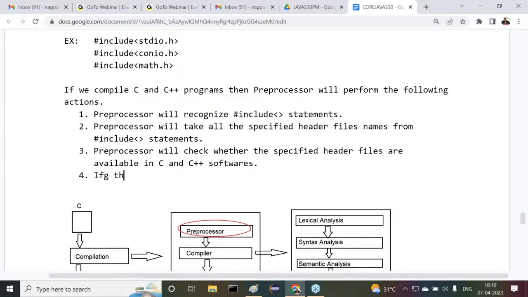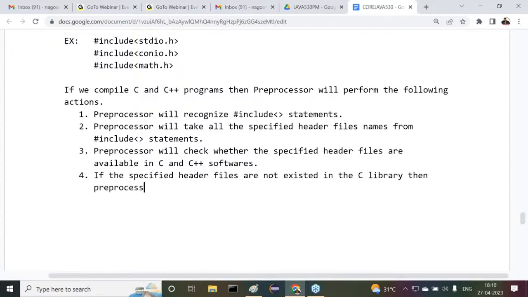Point number 3. In the case that the specified header files do not exist in the C predefined library, inside the C software, then the preprocessor will raise an error. If they're not available, then the preprocessor will raise what there? An error. Got it or not?